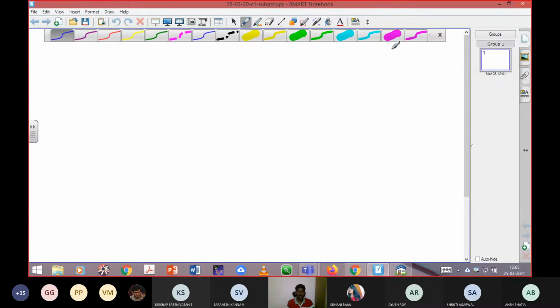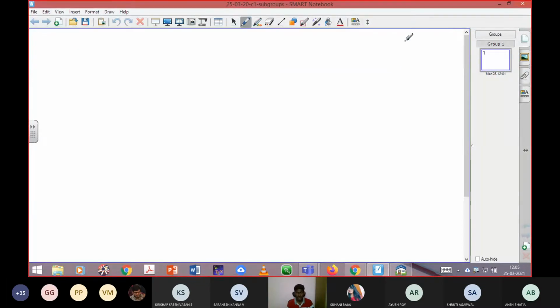Okay. So in the last session, we started with the basic concept, that is subgroup. That is another subsection of this unit. In the last class itself, we came to know the definition of subgroup. Can anyone remember the definition of subgroup? What are all the properties it has to satisfy? Please list them out. Closure, identity, inverse.